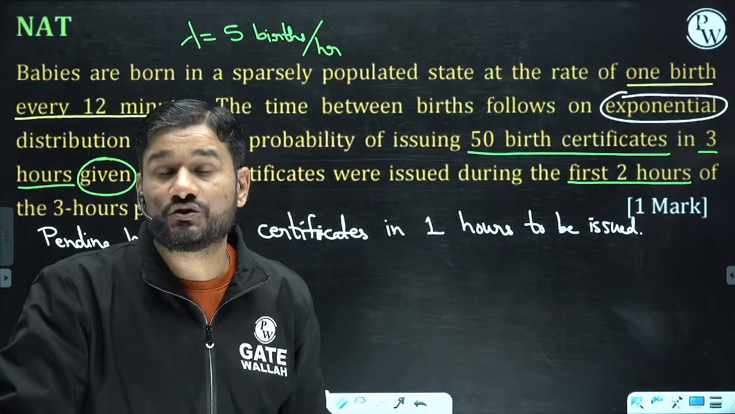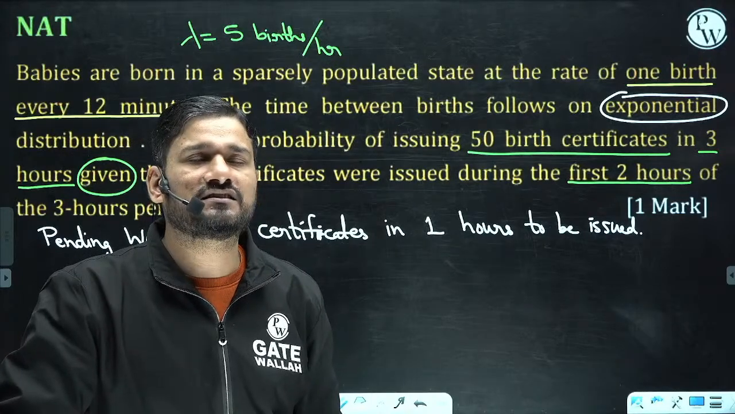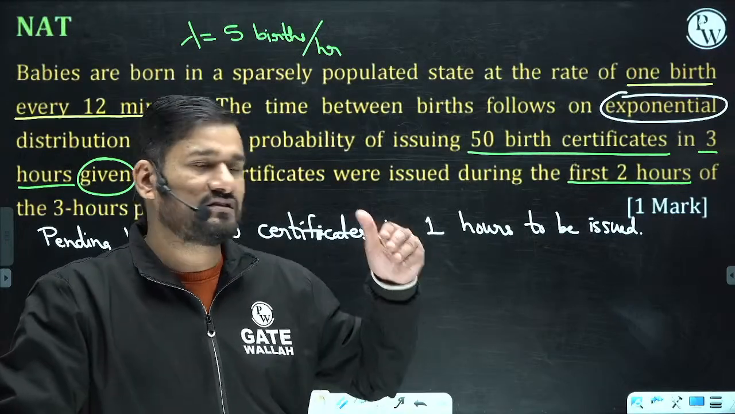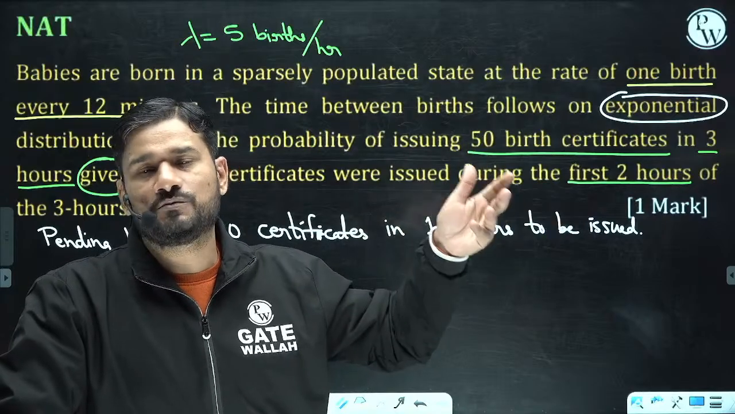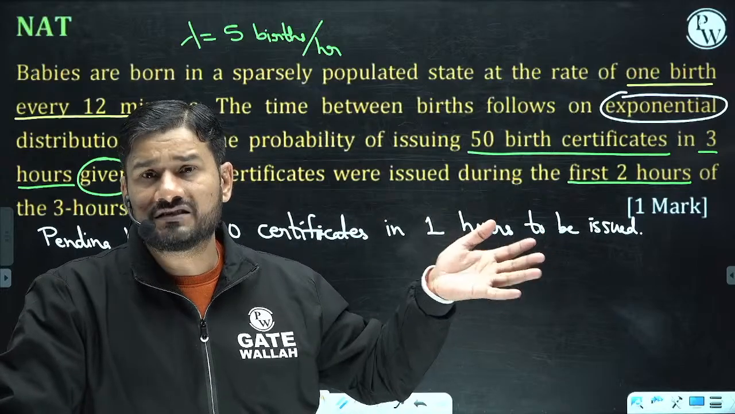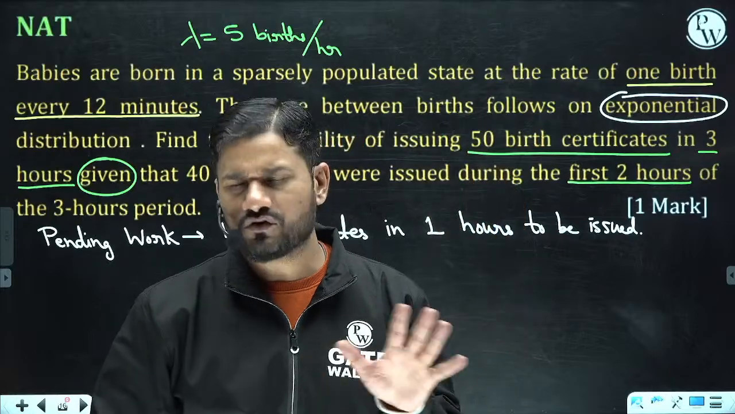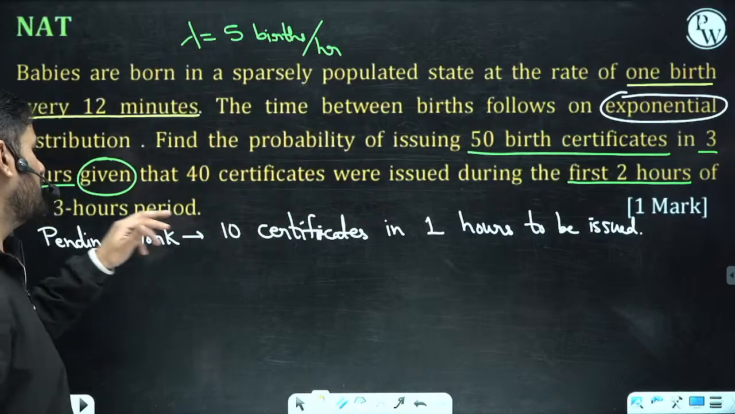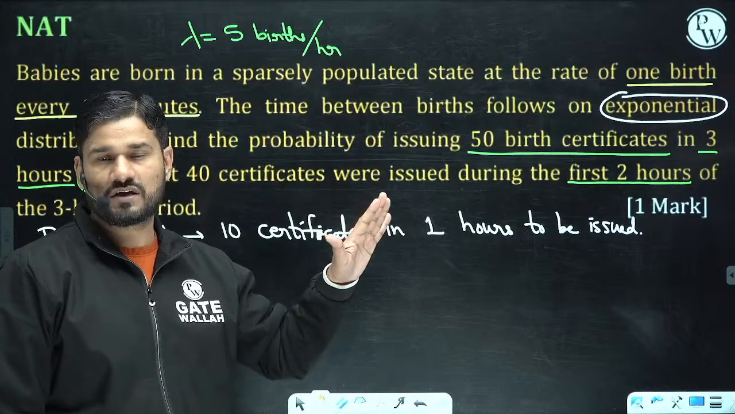Negative exponential distribution has the memoryless property. So whatever happened in the past, it is not going to care about that. It is always going to talk about the future only. Whatever is planned in the future, the exponential distribution is going to talk only about that. It has nothing to do with the past. So how many certificates you have issued in the last 2 hours doesn't matter for us. They are just asking to find out the probability that 10 certificates in 1 hour are to be issued. That's all. Okay, clear everyone?